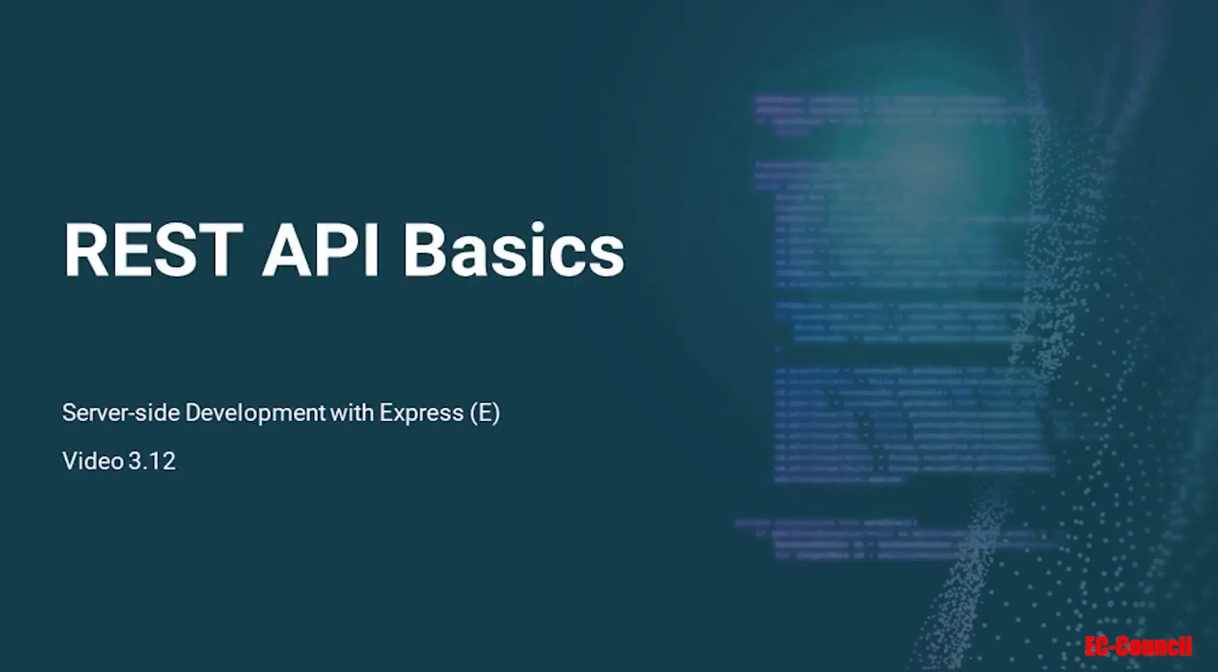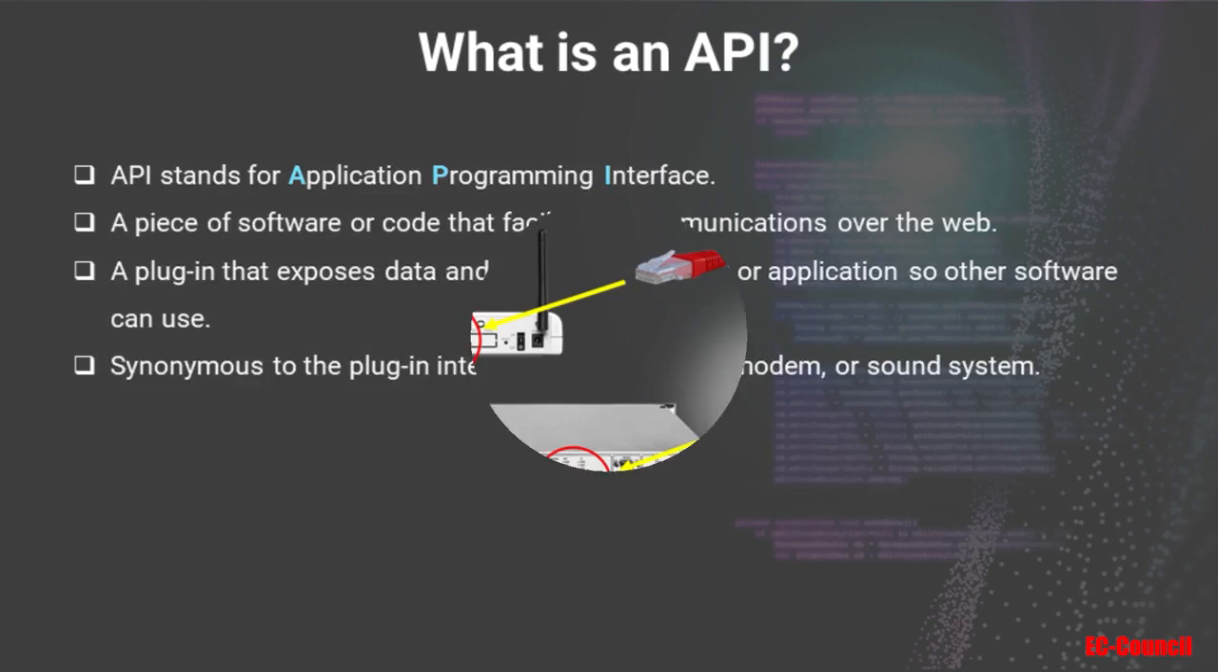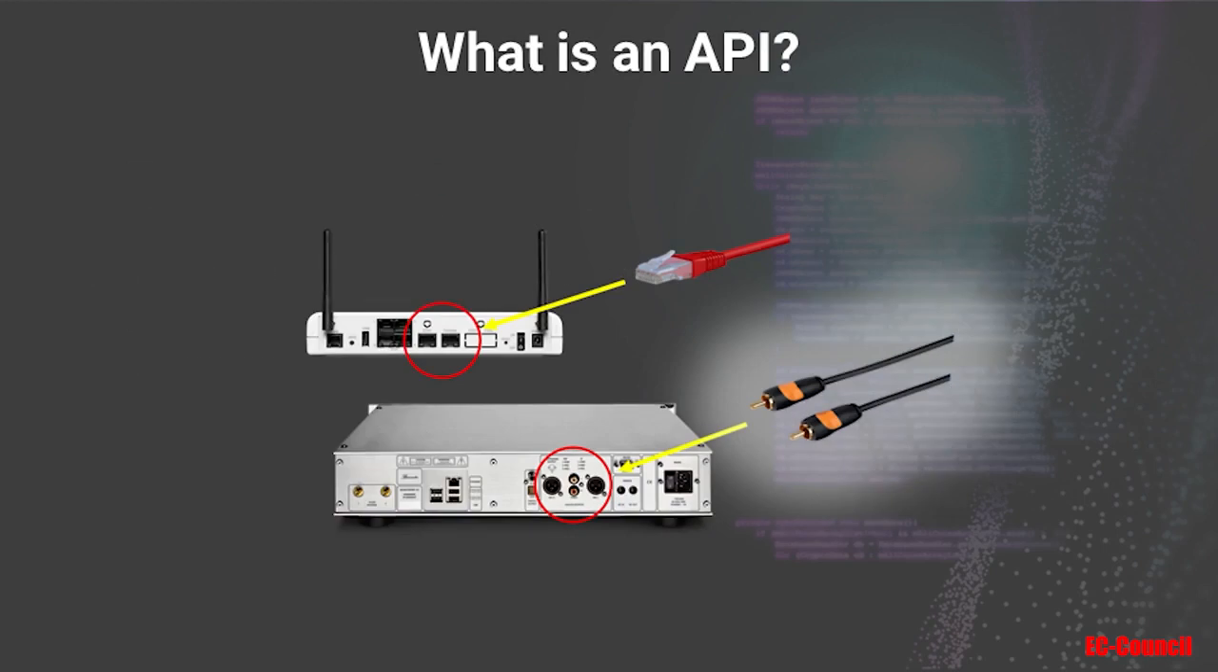REST API Basics. What is an API? API stands for Application Programming Interface, which is just a software or code or plugin that you can write to expose data or services of a service or an application for other software or other systems to consume. APIs can be thought of as the plugin interfaces of a system, like for example the modem or the sound system you see here, where the interfaces are where the plugins for cables will be plugged in and so on.